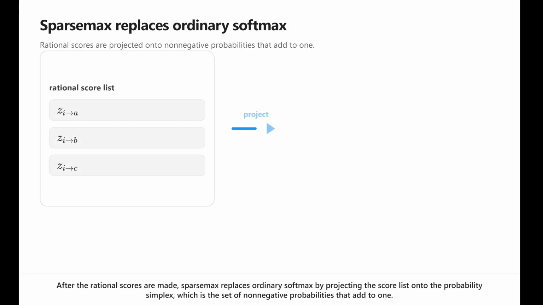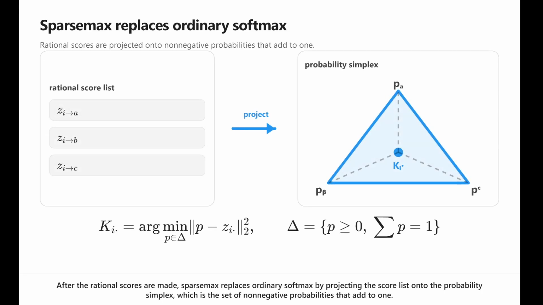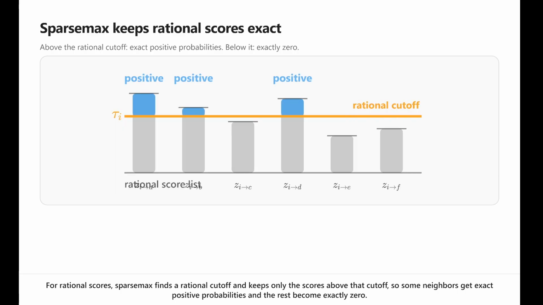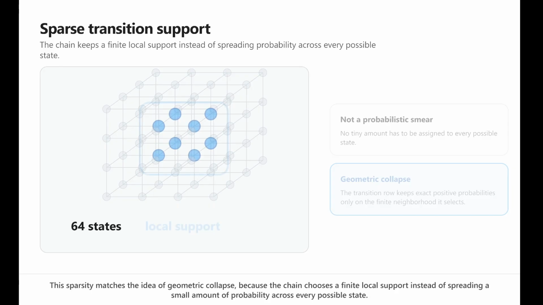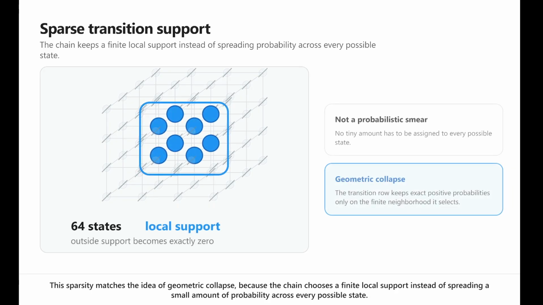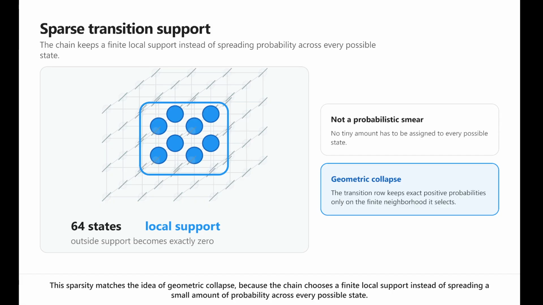After the rational scores are made, sparse max replaces ordinary softmax by projecting the score list onto the probability simplex, which is the set of non-negative probabilities that add to one. For rational scores, sparse max finds a rational cutoff and keeps only the scores above that cutoff, so some neighbors get exact positive probabilities and the rest become exactly zero. This sparsity matches the idea of geometric collapse because the chain chooses a finite local support instead of spreading a small amount of probability across every possible state.